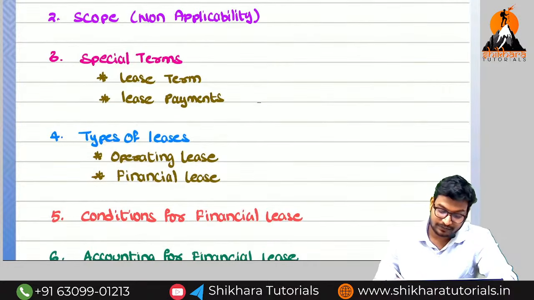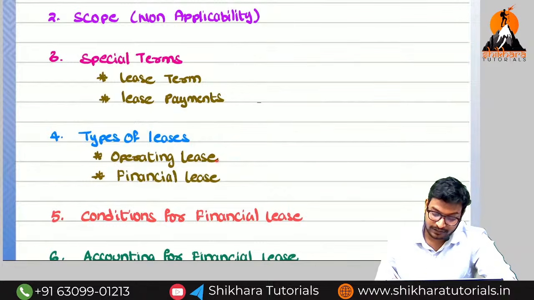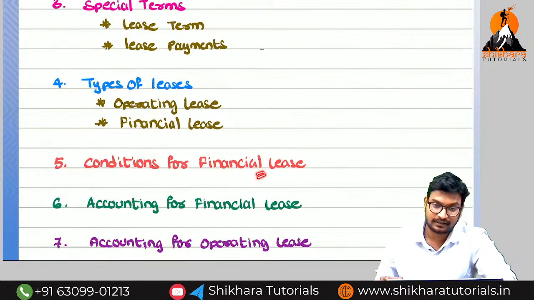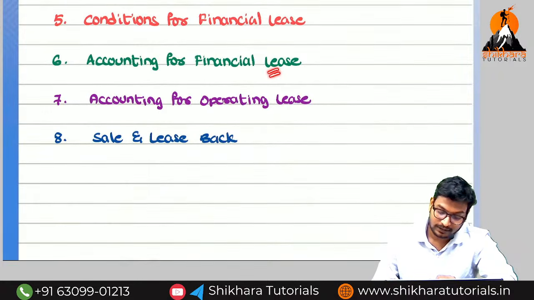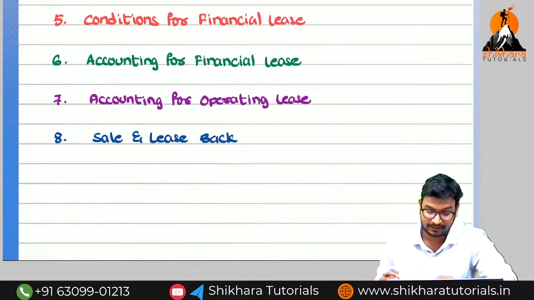Next one, types of leases. In this standard we are going to cover two types of leases: first one is operating lease and second is financial lease. Then, conditions for becoming a financial lease. We have totally 5 conditions. If any one condition is satisfied, we are going to call it a financial lease. Next we need to discuss accounting for financial lease and accounting for operating lease. Last but not least, a very important concept called sale and leaseback.